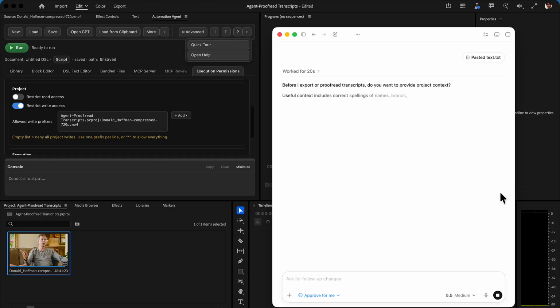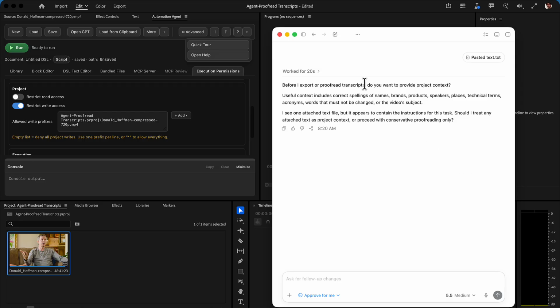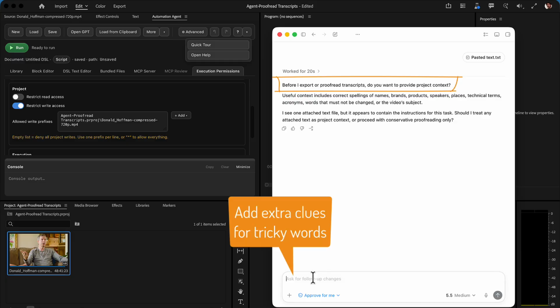Before the agent starts with the actual proofreading, it asks us for context. So if your transcript contains, for example, names of individual people, company names, or other things that are hard to transcribe, you can mention those here. For example, you could say something like, there are some names of people mentioned in the transcript and the correct spelling of these names is this. And then you add the names.